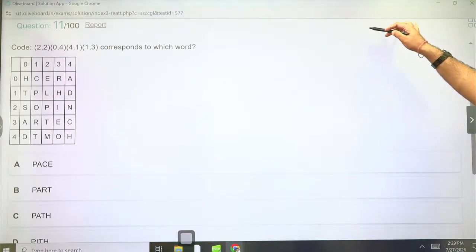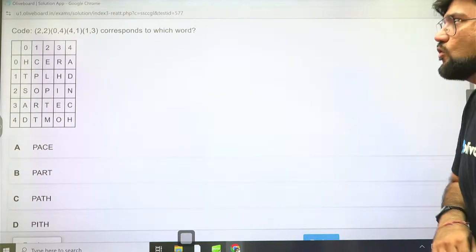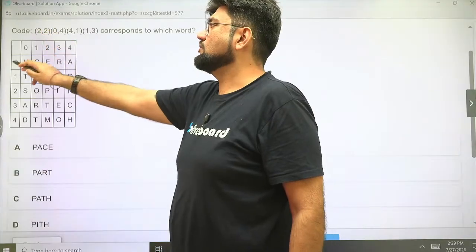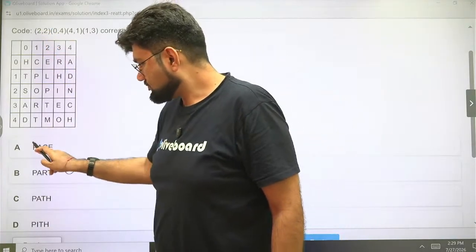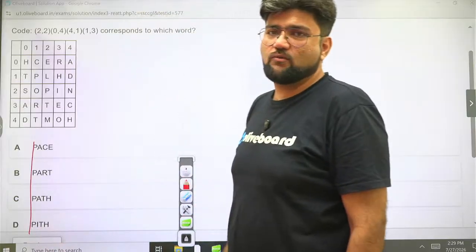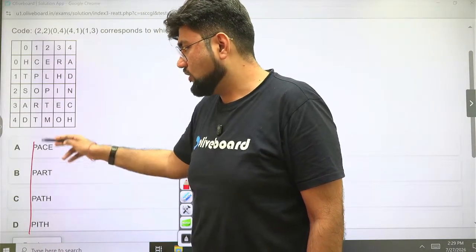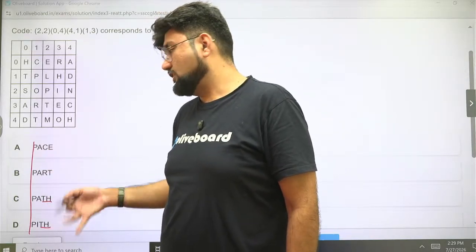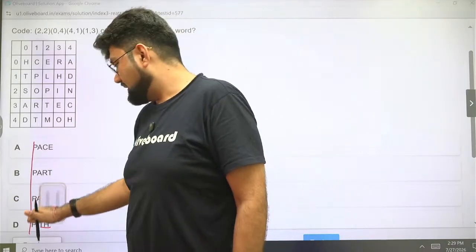This is a word-based matrix question, 11th question. I'm just removing the question number. So code this corresponds to which word? It's always labeled as row, comma, column. Row first, column next. Now, always look at it vertically. First letter is P. Please don't waste your time looking for P now. Technically, you can skip the second letter also because it is mostly going to be A. But if you skip that, you will end up finding TH and TH here and you'll end up getting confused because then you'll have to end up checking the second one also. So it's better that you check the second one.